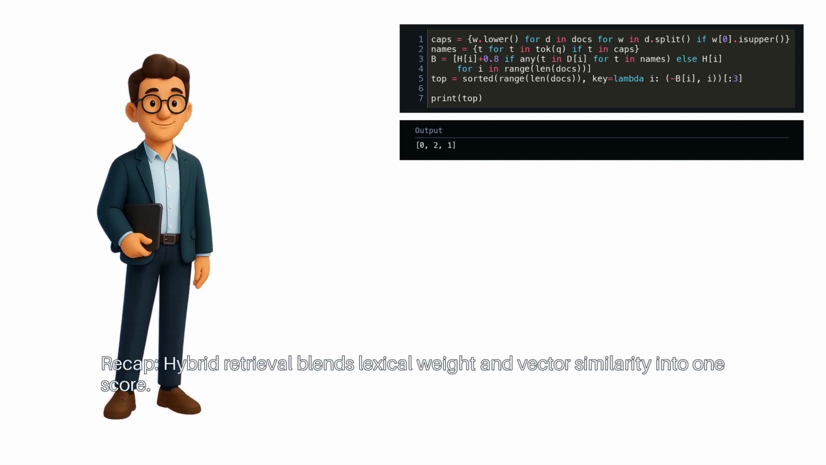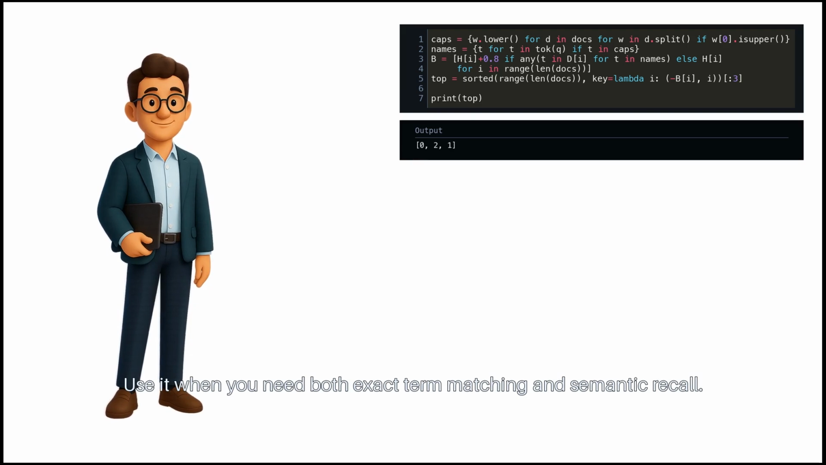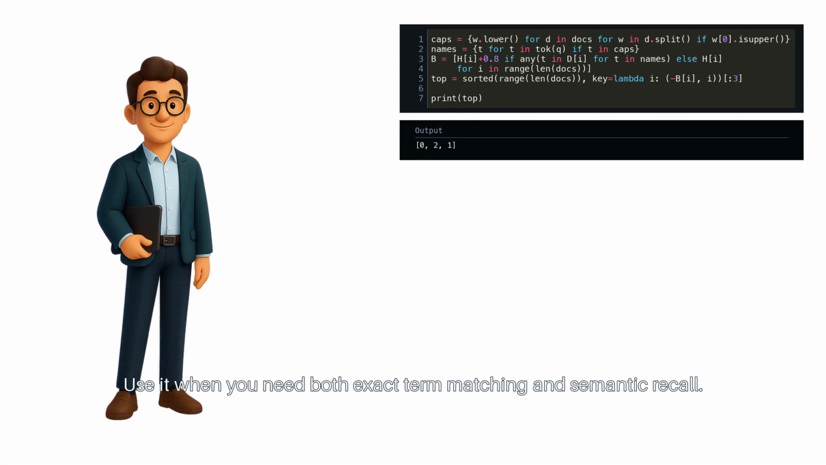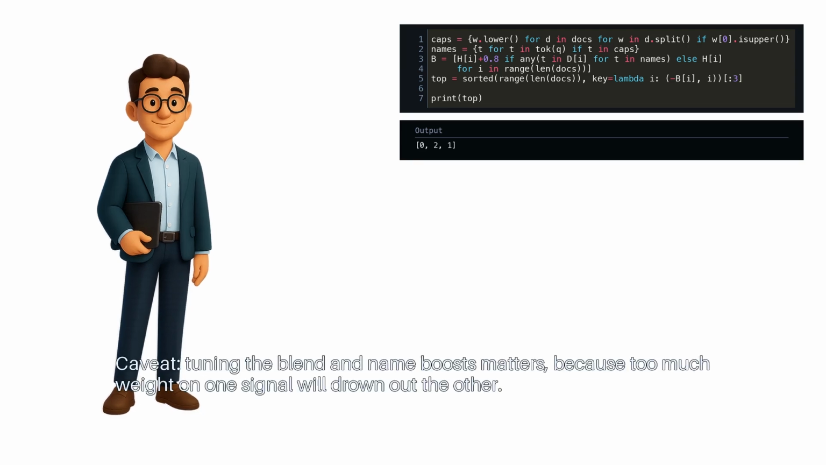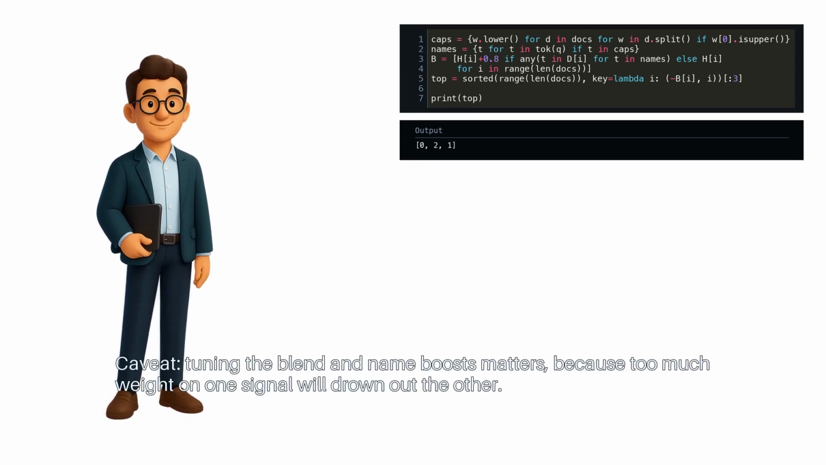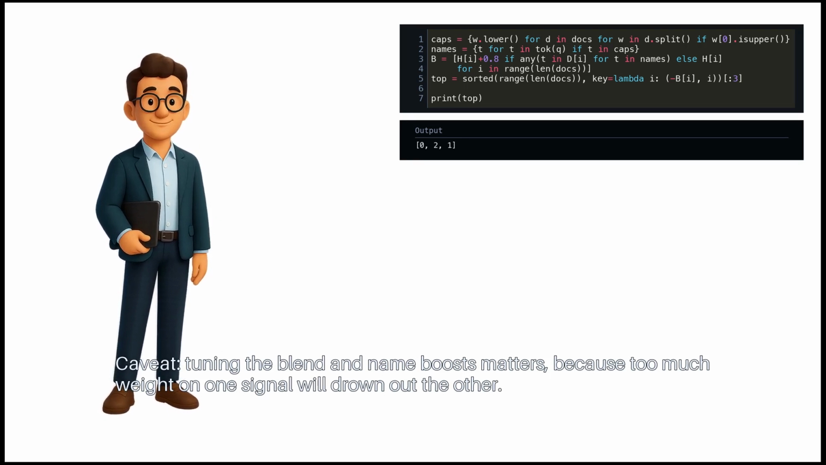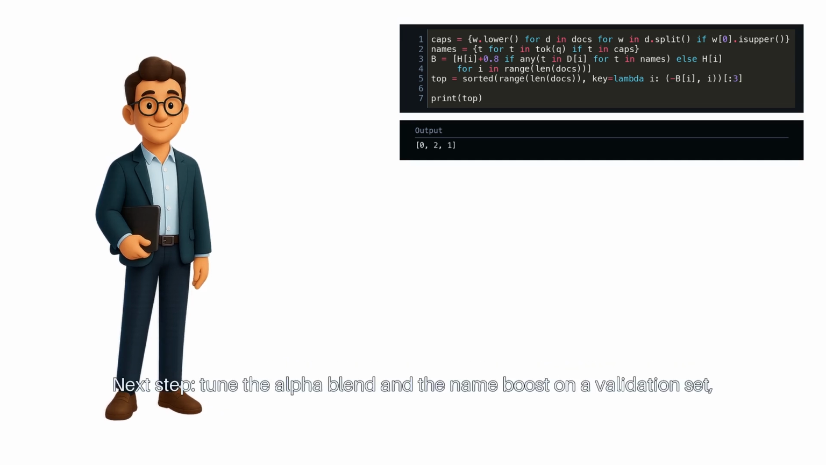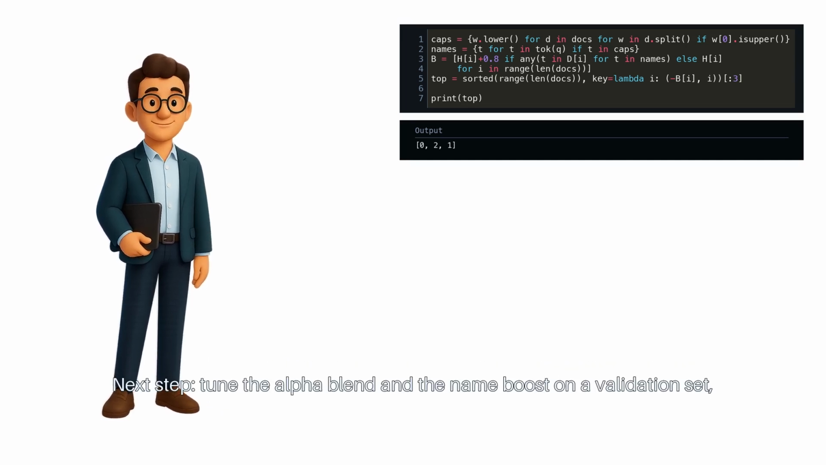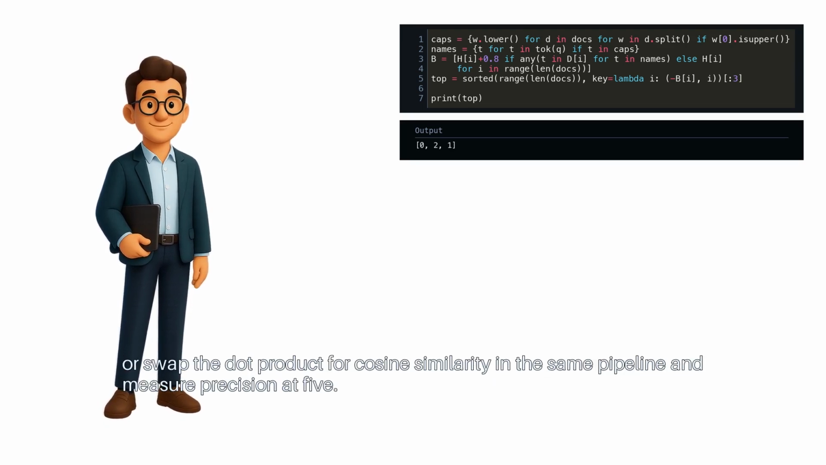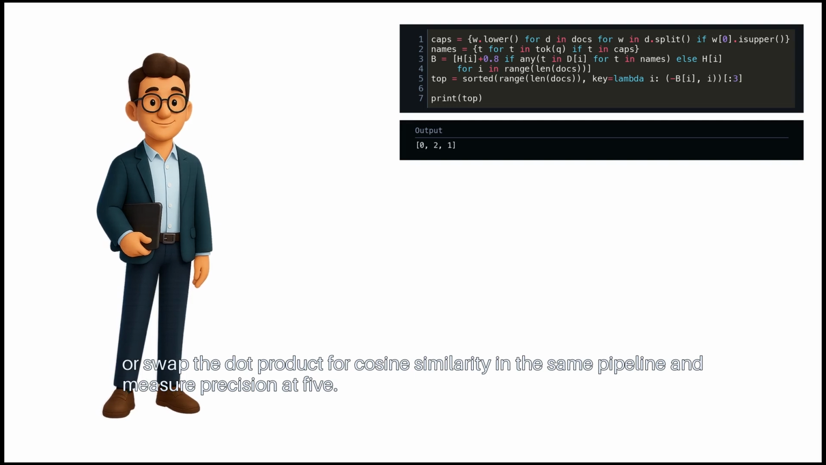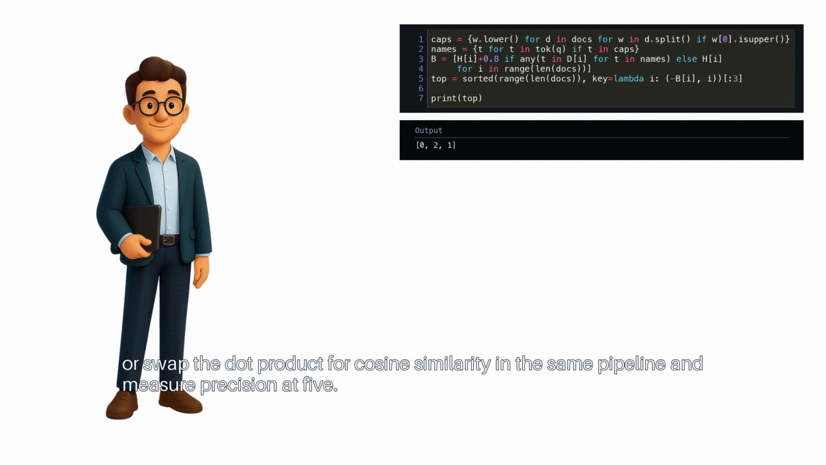Recap: hybrid retrieval blends lexical weight and vector similarity into one score. Use it when you need both exact term matching and semantic recall. Caveat: tuning the blend and name boosts matters, because too much weight on one signal will drown out the other. Next step: tune the alpha blend and the name boost on a validation set, or swap the dot product for cosine similarity in the same pipeline, and measure precision at 5.